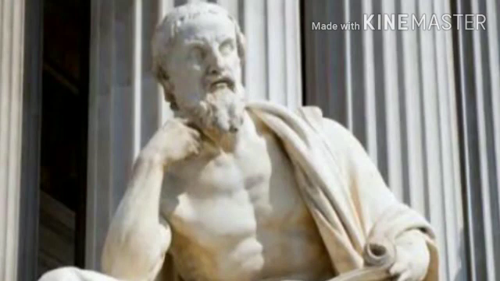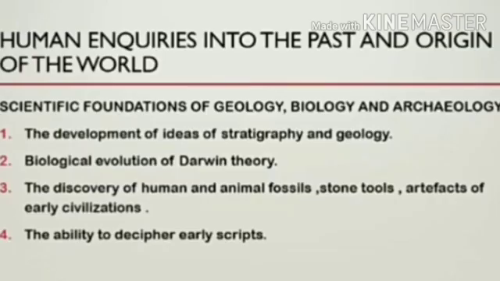The beginning of history writing can be traced to the ancient Greeks. Herodotus is considered the father of history. The rise of scientific enquiry into the origin of humans was possible because of the interest in collection of archaeological remains and the opening of museums after the Renaissance movement. Renaissance means a reformation movement. Second, the development of the ideas of stratigraphy and geology. Darwin's theory of biological evolution.